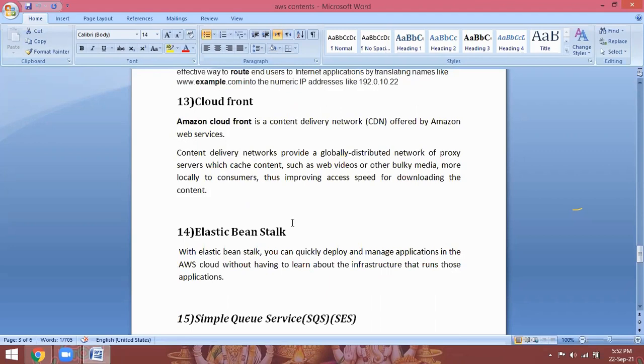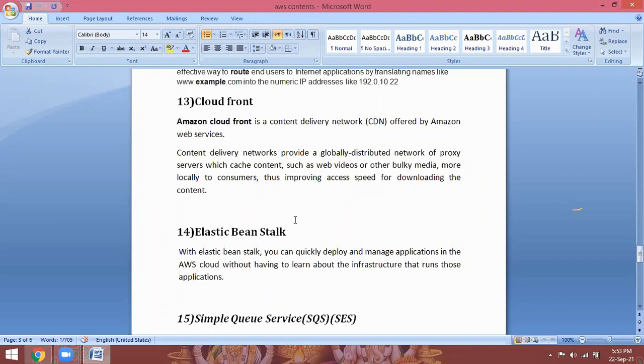Next, CloudFront. CloudFront is a content delivery network. It keeps your web pages in the nearest place. For example, I am watching a movie, meaning any video. The server is the origin, meaning the original server is in Australia. From my laptop in Hyderabad, I am watching that video.